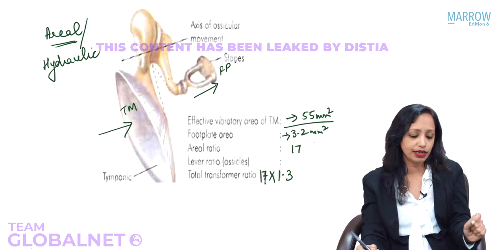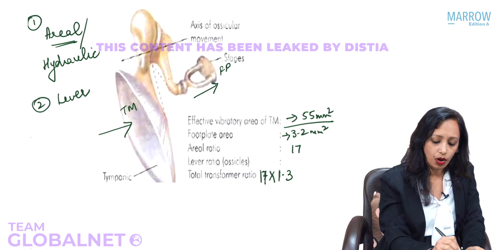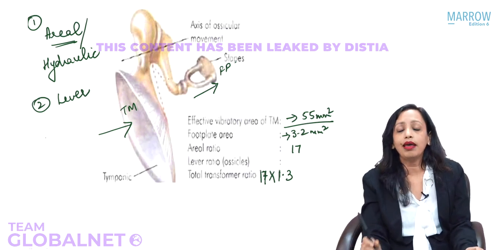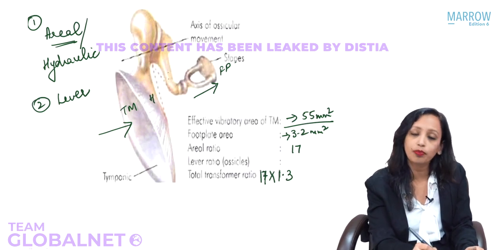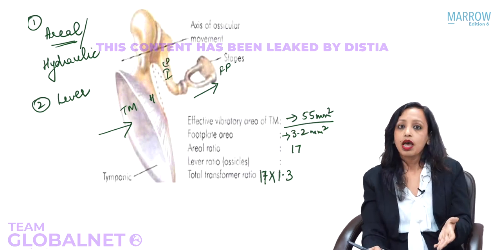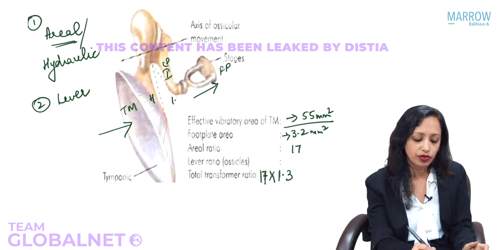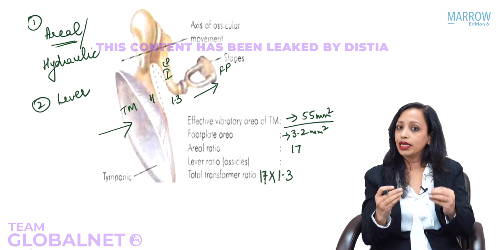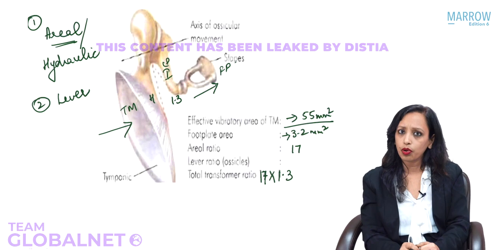Now, the second thing that is important here is the lever ratio. What is the lever ratio? The lever ratio is that there is a difference in the length of the handle of malleus and the long process of incus. Yes, we can make out what is smaller: the incus long process is smaller. How much smaller? It is 1.3 times smaller. So, when the malleus moves, the incus moves 1.3 times more. That increases the force 1.3 times more.